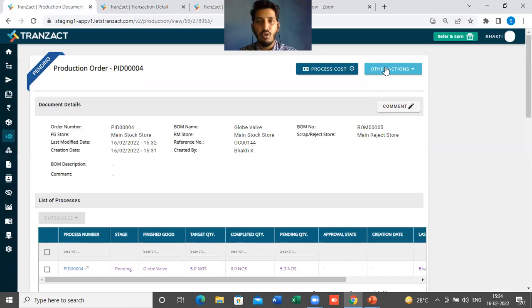Ideally, what happens physically is, once you want to start the production, you will bring out all your raw materials from your store to the production floor. So here also in the system, we have to give a command to the system. We need to issue the raw material. We have to send a requisition from production to store. So how can we do that?